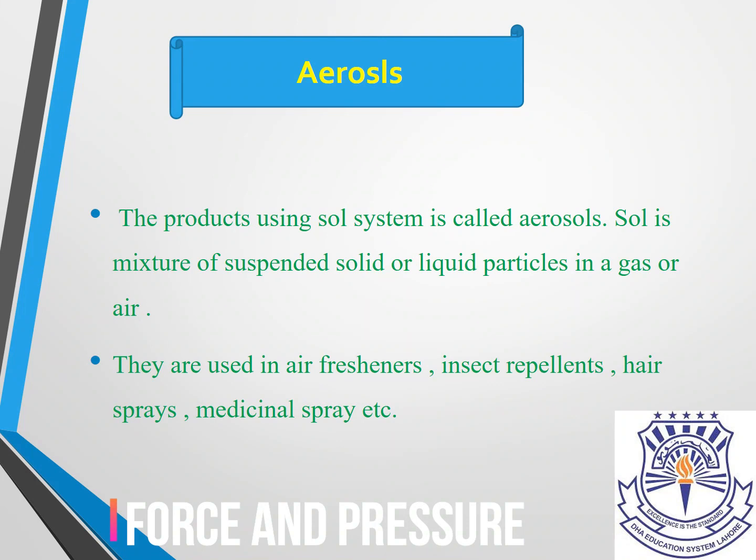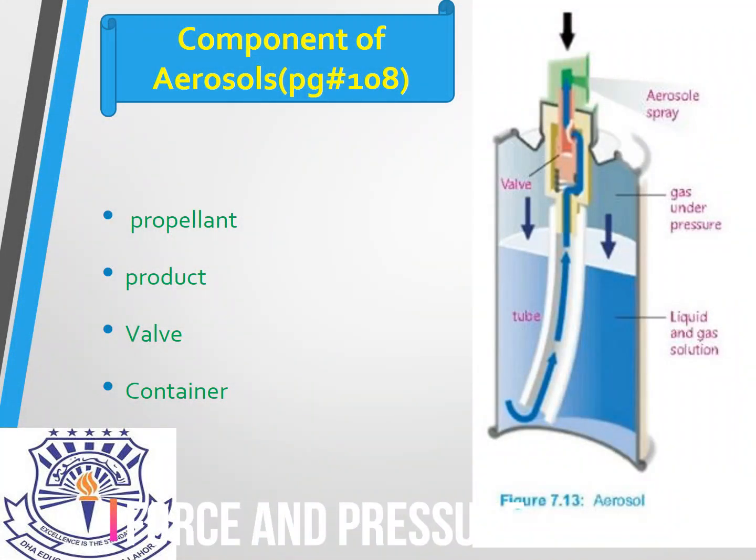Different types of aerosols are used for various purposes, for example, air freshener, insect repellent, hairspray, cleaning agent, spray paints, medicinal spray, etc. are applications of aerosols. The components of aerosols are propellant, product, valve, and container.